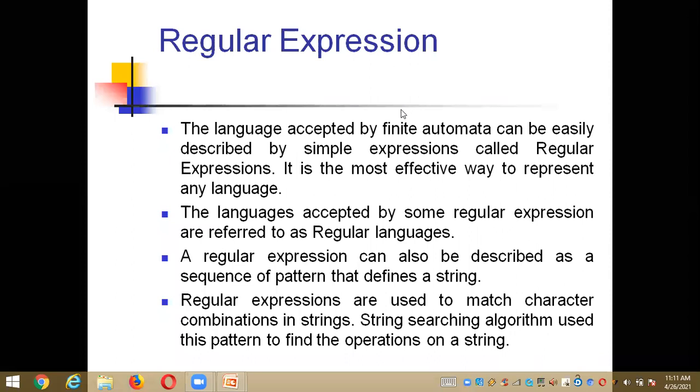And why are we using this string searching algorithm? Just to find out the patterns. That means finding the operations on a string, whether the characters that we matched were matched in a correct pattern or not. Just for checking and searching, we are using an algorithm. That algorithm is nothing but a string searching algorithm, and it is used with these patterns to find the operations on a string.